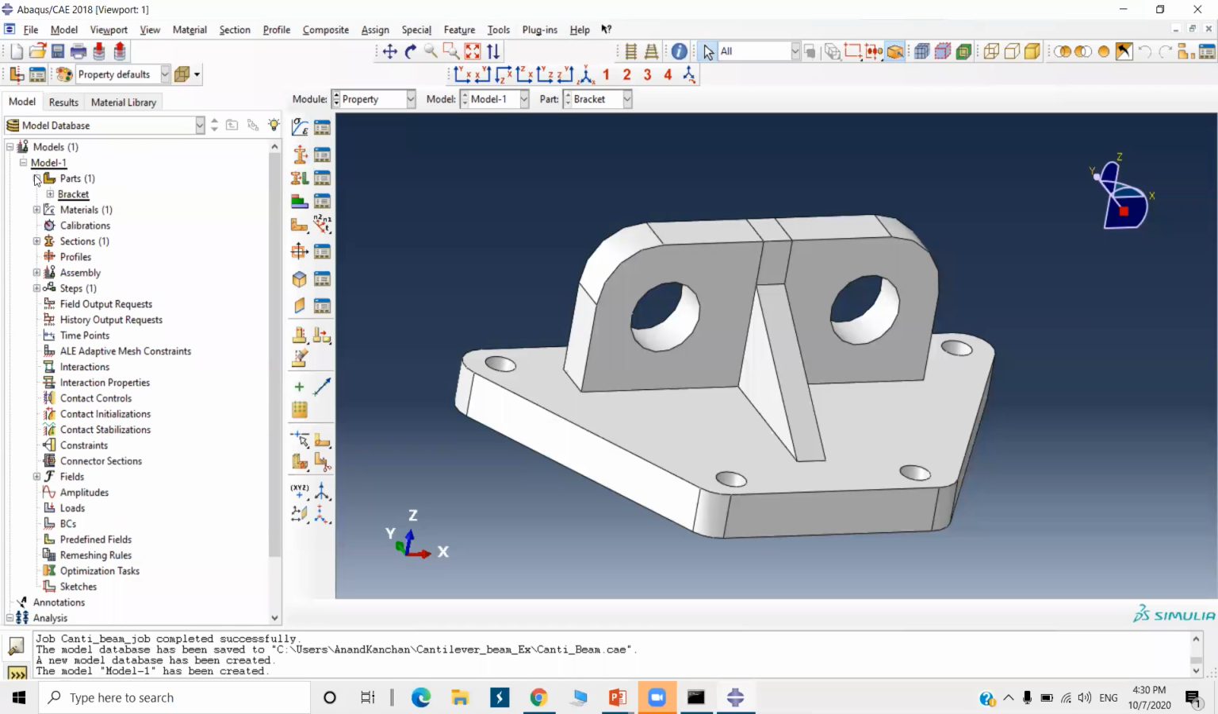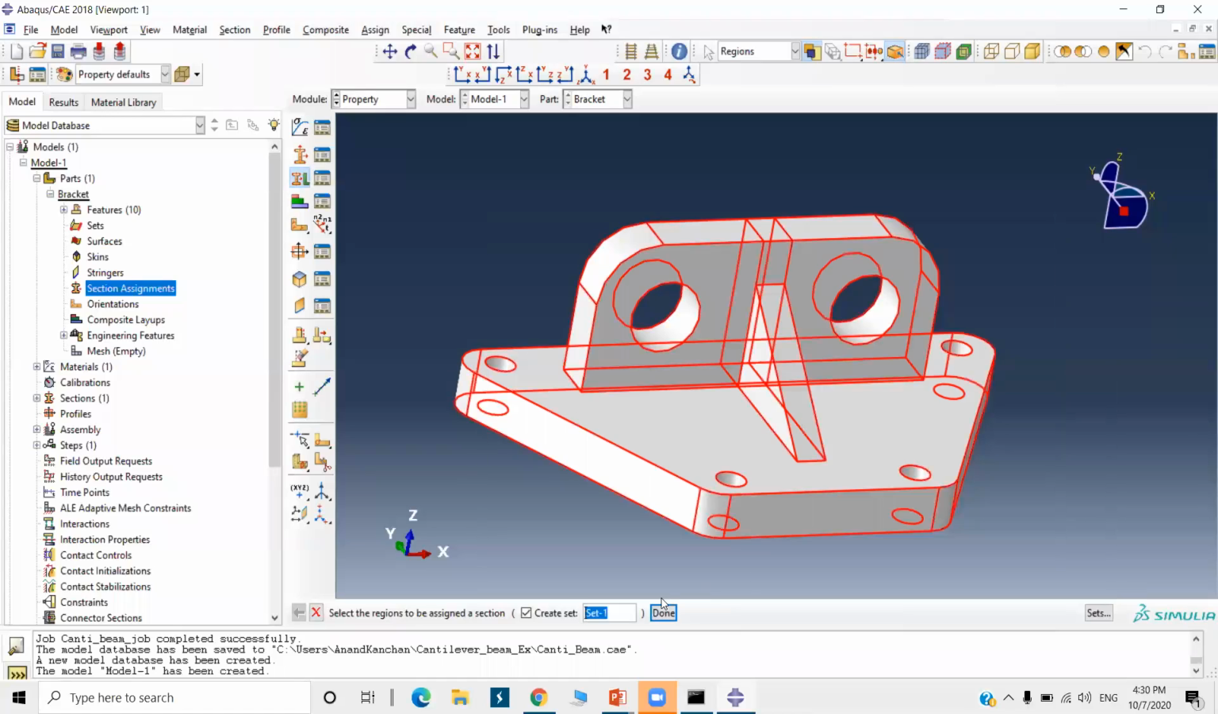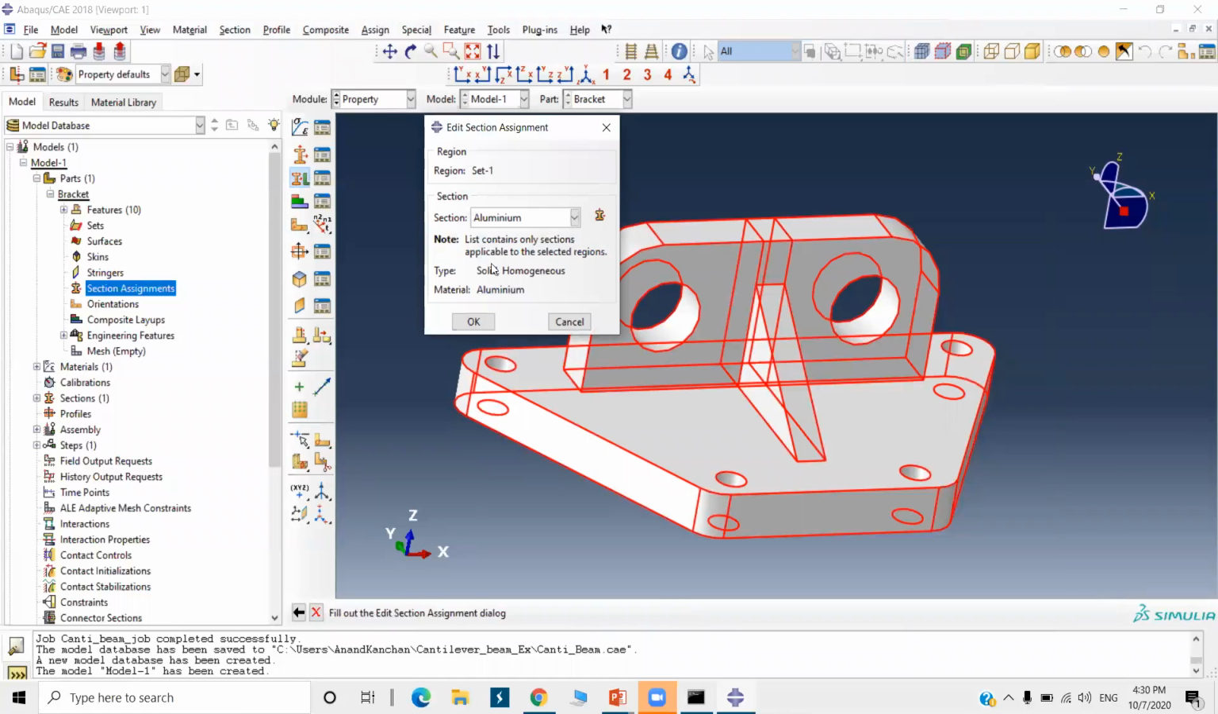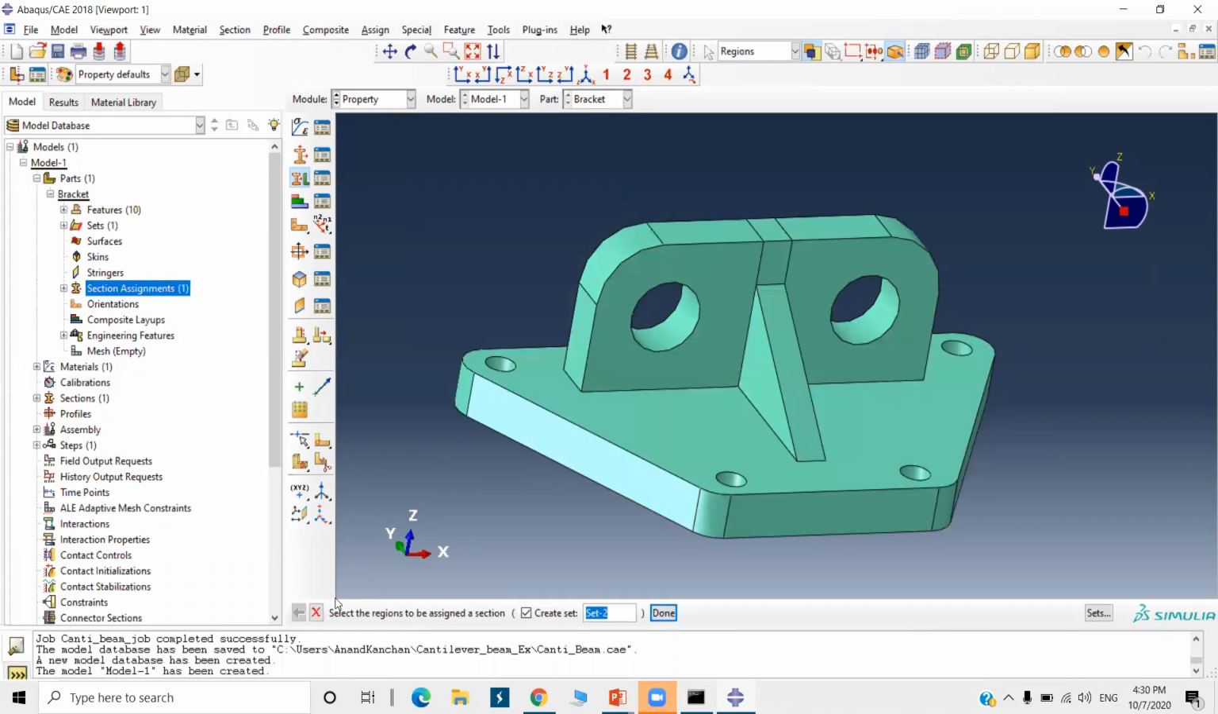You can also assign the section in the parts in the model tree. Here you will find the option Section Assignments. Double click on it. Select this bracket, done. Only one section is there, and the material is aluminum. Okay, when it becomes green, that means the section is applied. Section is assigned.